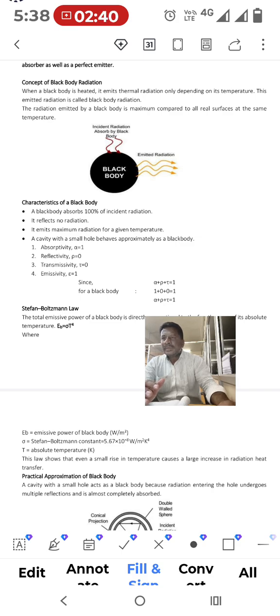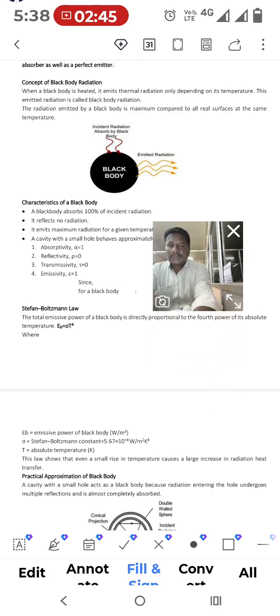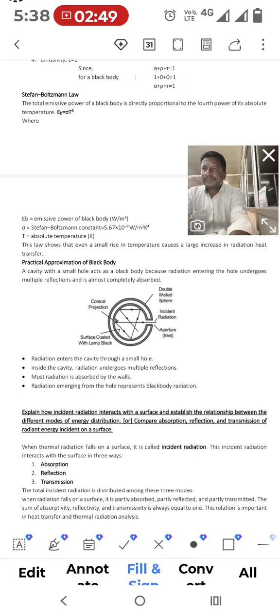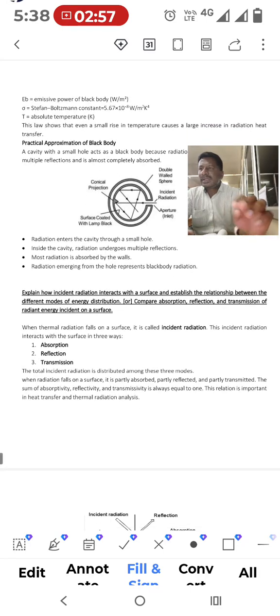Now the value of the Stefan-Boltzmann constant sigma is 5.67 times 10 to the power of minus 8 watts per meter square Kelvin power 4. So now we are going to see some practical approximation of a black body.